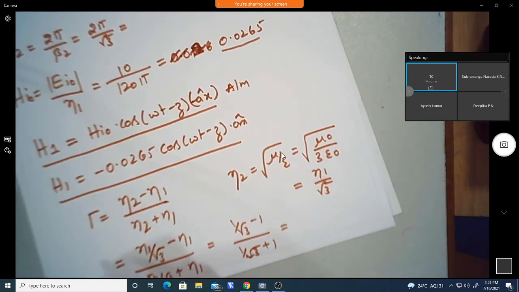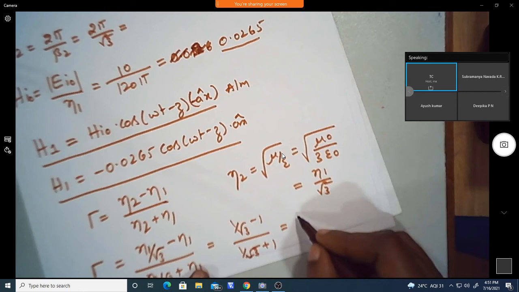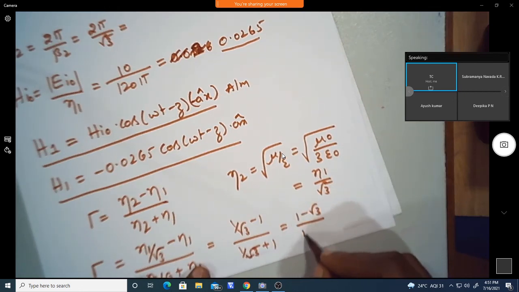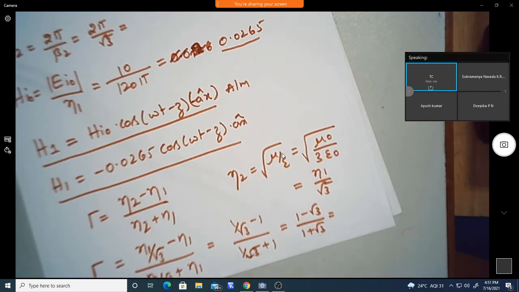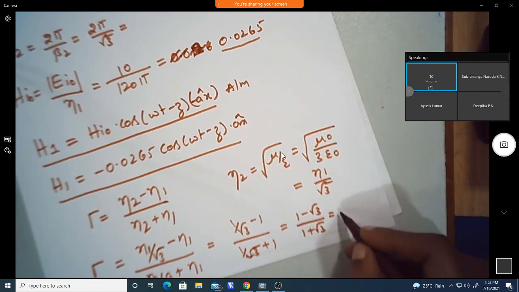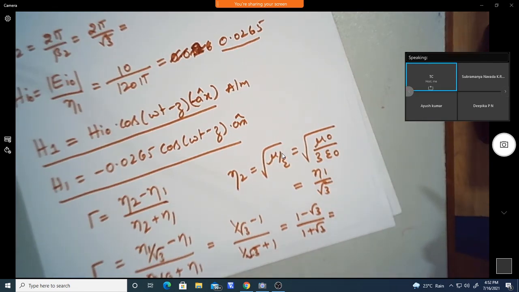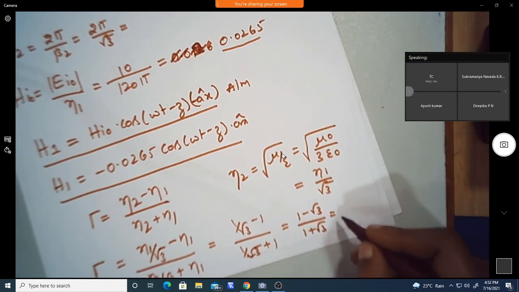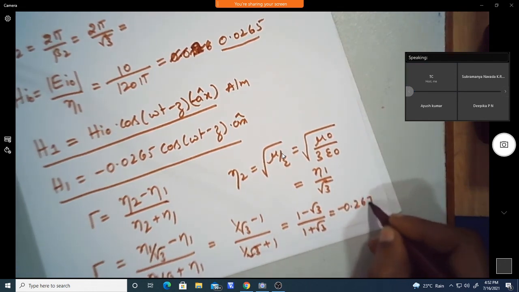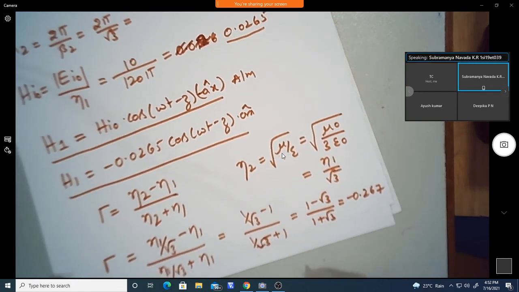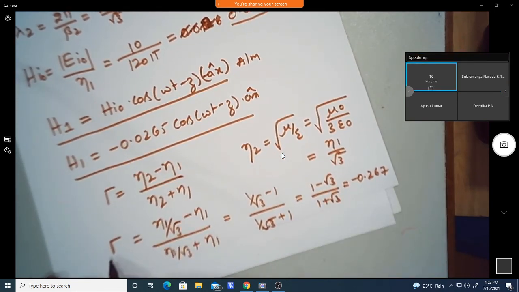This gives 1 by root 3 minus 1 over 1 by root 3 plus 1, which is 1 minus root 3 divided by 1 plus root 3. What is the value of gamma? Minus 0.2679. Taking 1 plus gamma gives the transmission coefficient.